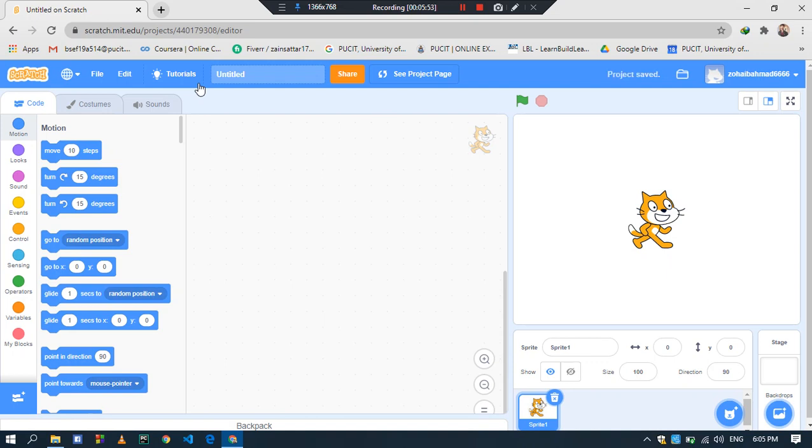Now, actually, Scratch is very close to programming. Programming means computer languages, C language, C++ language. We use loops, conditions, variables, functions in computer programming or coding. In the same way, we will also have to use coding in Scratch. So these are the codes that we use in Scratch, and this is our main screen on which our animation is shown.